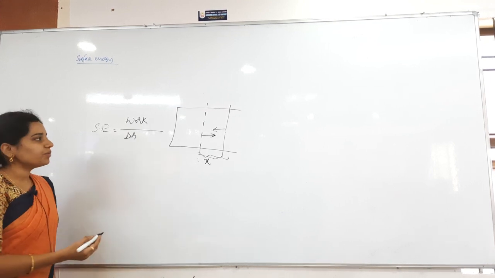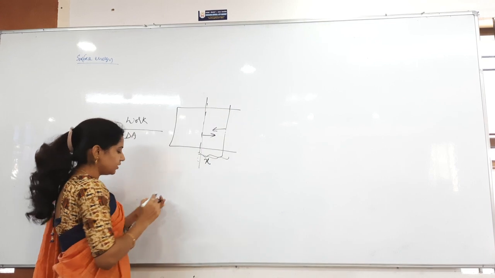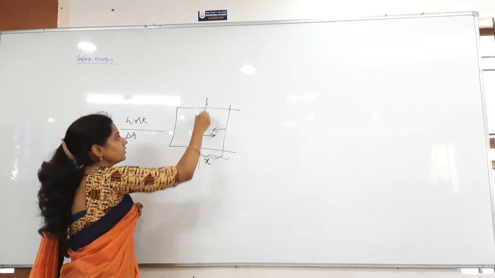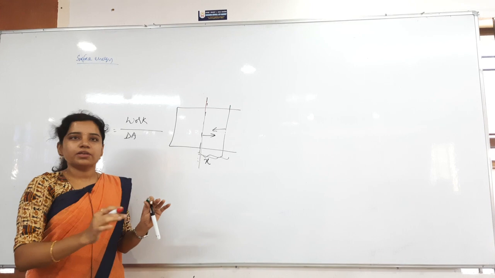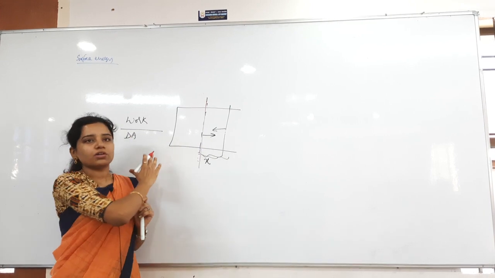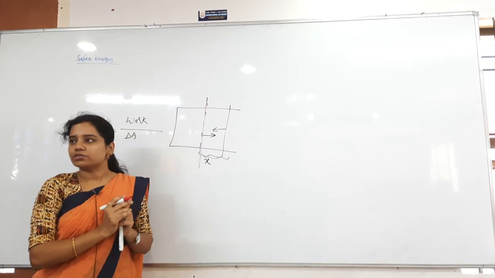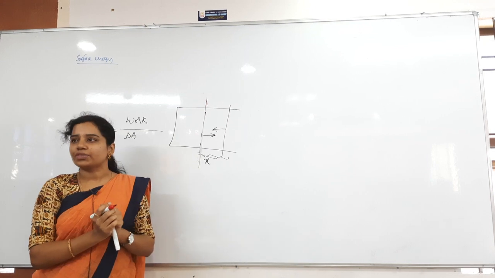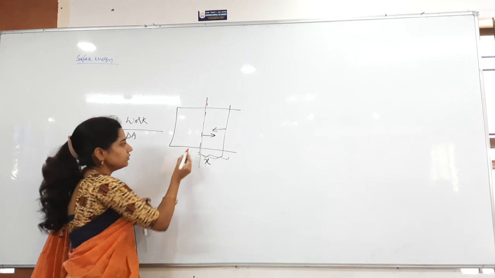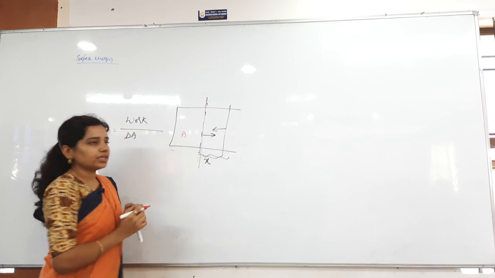Clear? For example, initially the wire was there here. Initially wire was there here. It is the equilibrium position. If I leave the wire here, it will not go back and it will not even come that side also. That is the equilibrium size of the soap film, whatever I have taken. Now, this is the initial area, let us take A.